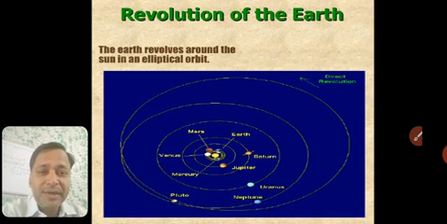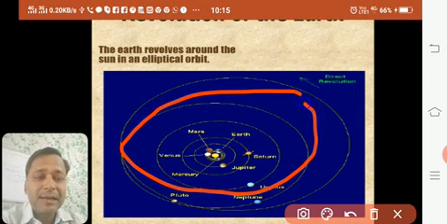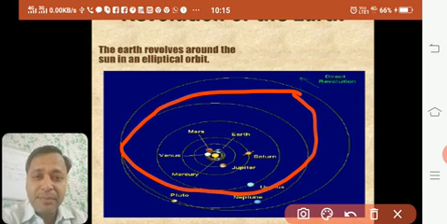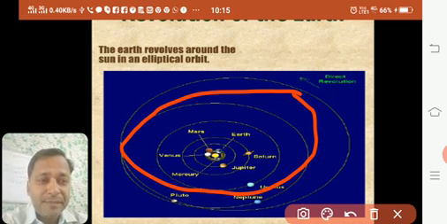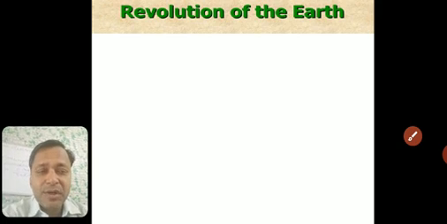Now see the Earth's orbit. It is also an elliptical shape. It is not round or a circle. So this is the shape of the orbit of Earth. And when the Earth moves around the Sun, that kind of motion is called revolution. Hope it's very clear. Going ahead, there are certain facts about the revolution of Earth.